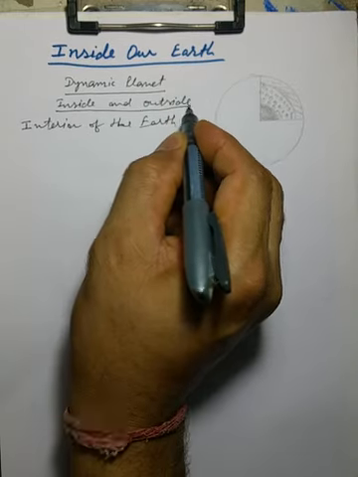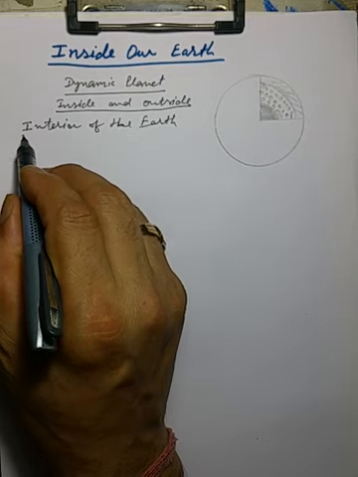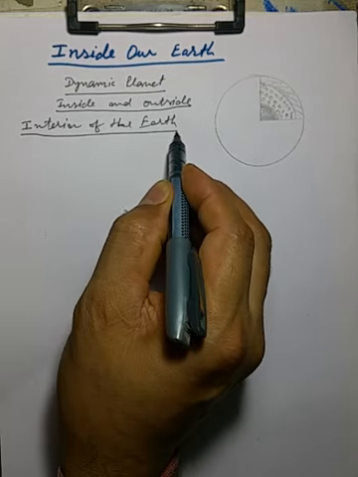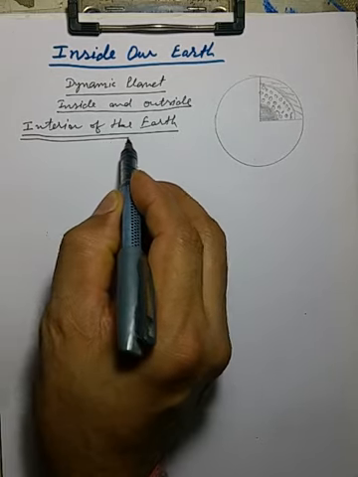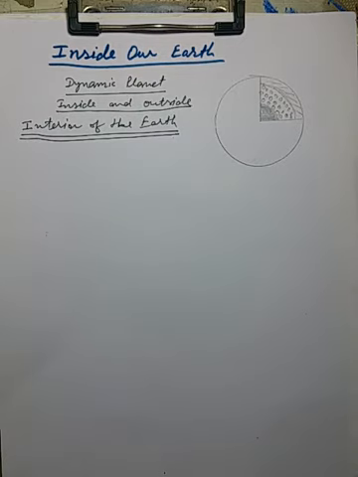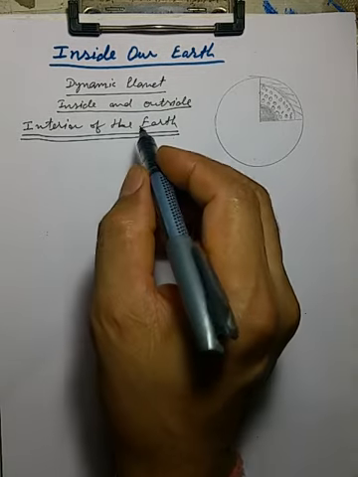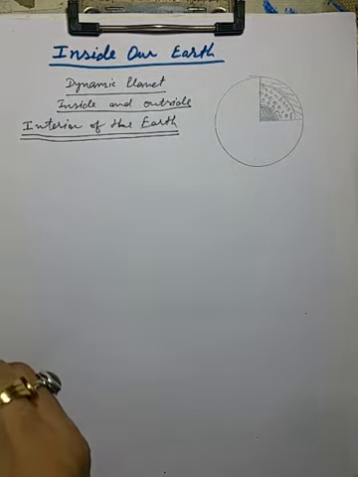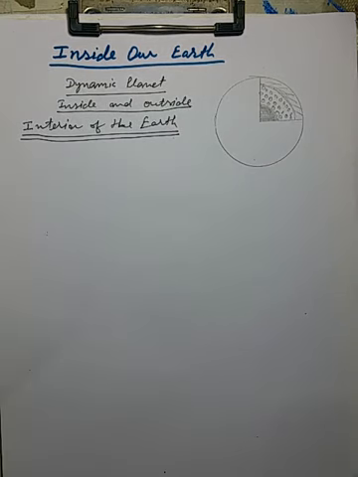Okay, now interior of the earth. Dear students, as we see earth from its topmost layer, it seems that it's flat. You know it very well that it's not flat. It's round, almost round in shape, and the interior of the earth is too hot to enter.